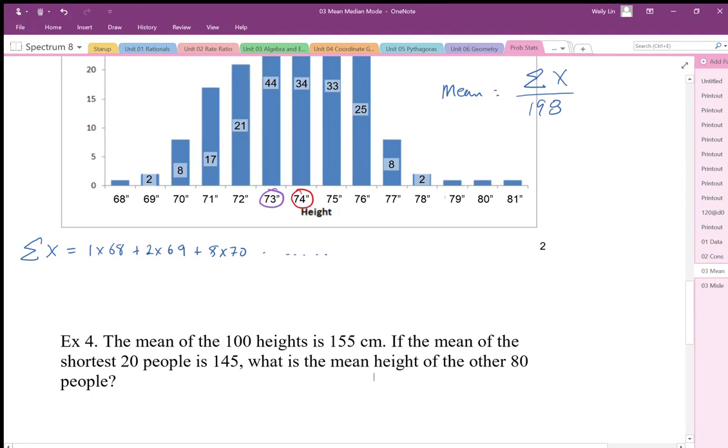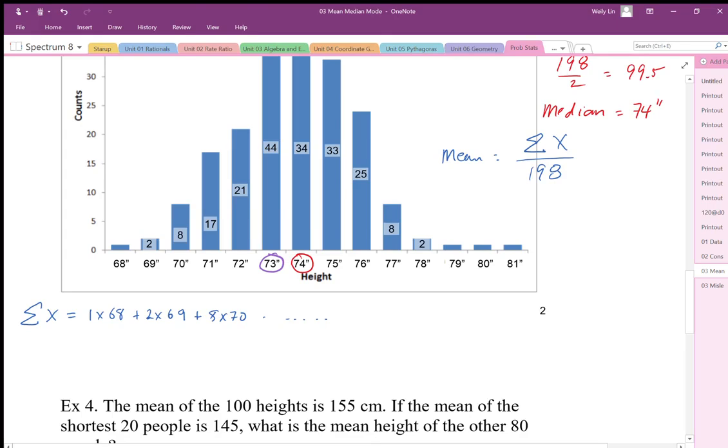Okay, so for this one here, when we calculate the total of all the heights of all the people, the total height I'm getting is about 14,751. Okay, so that's the total height.